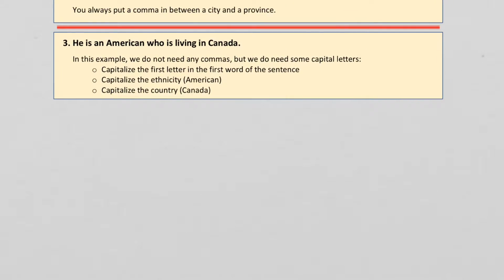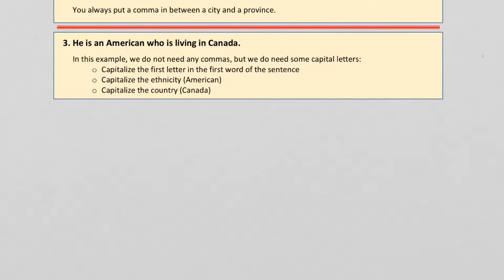Third example. He is an American who is living in Canada. So you notice there aren't any commas in this example. We don't need any commas just because of the types of words that we're using. We don't need commas here.